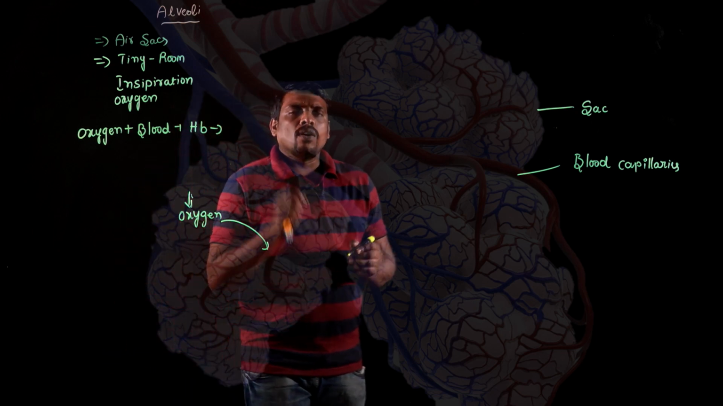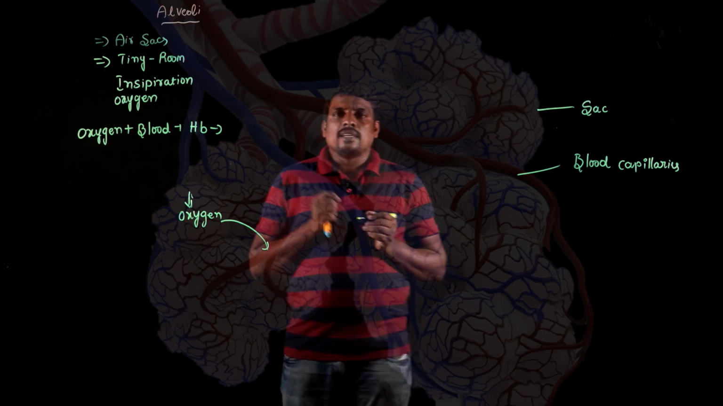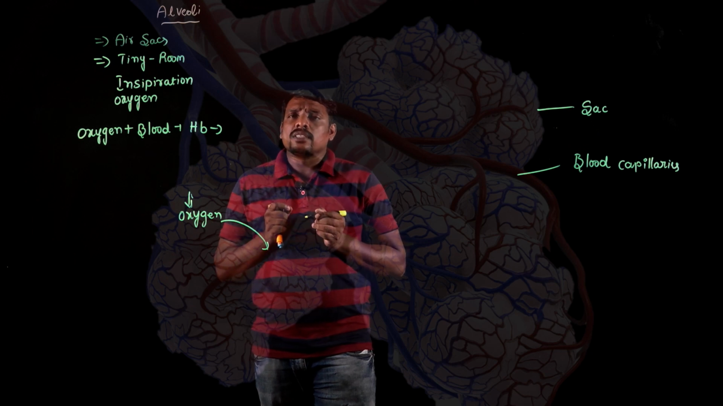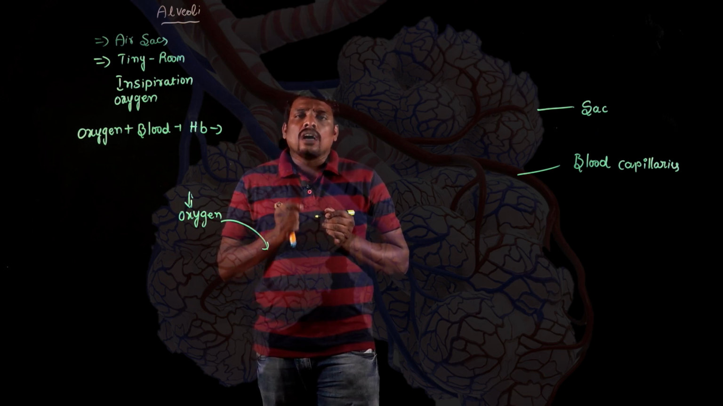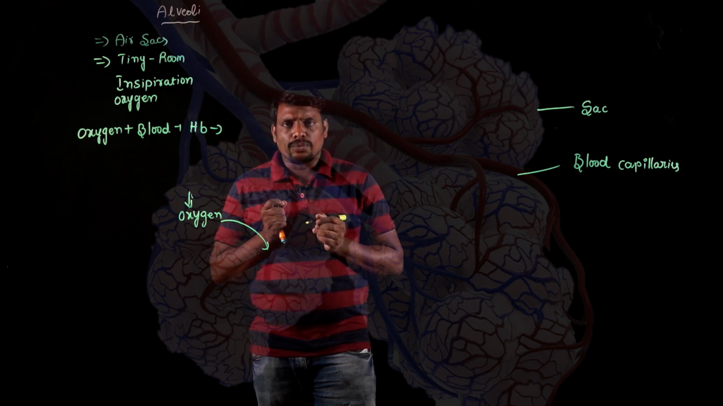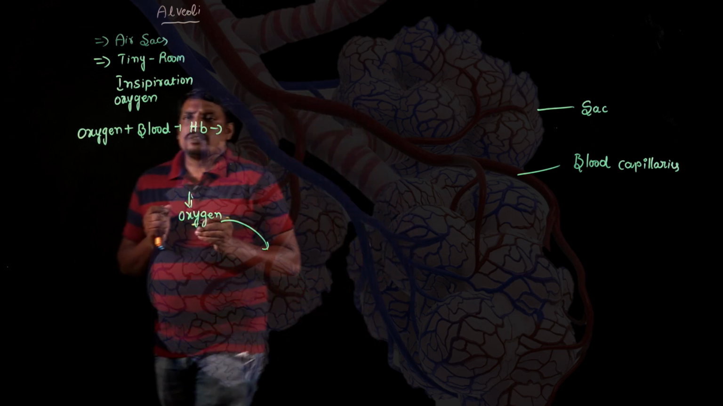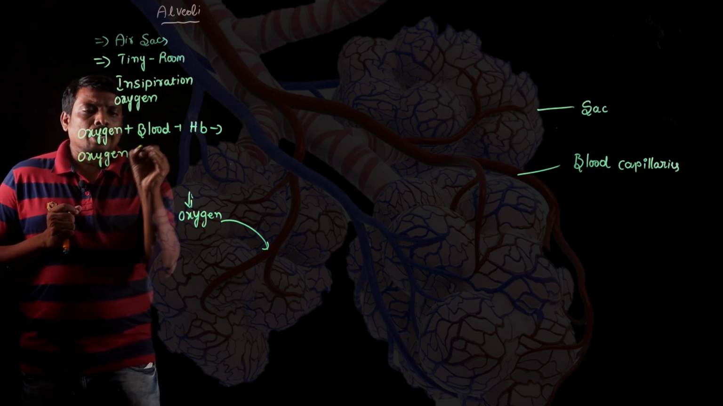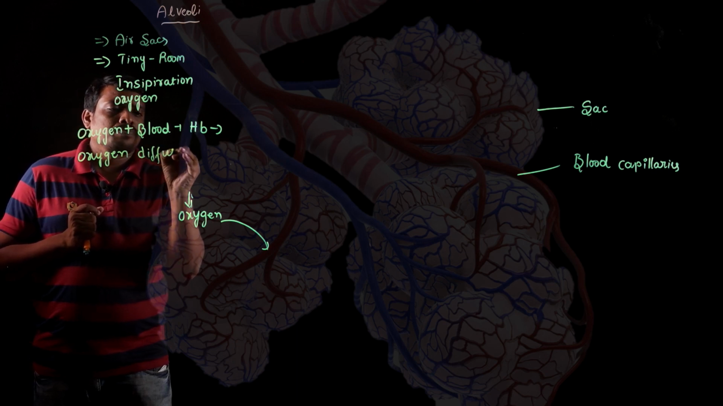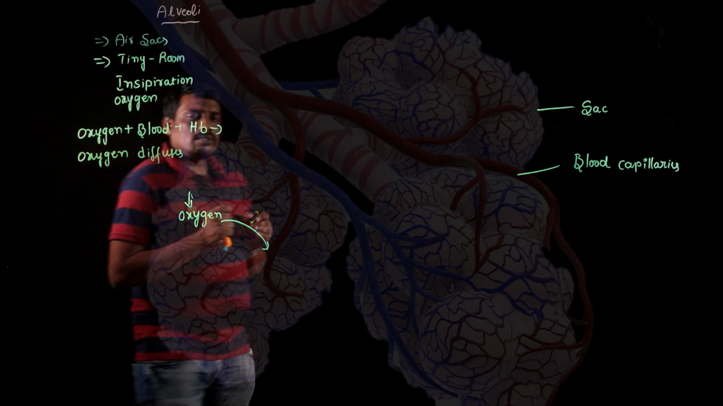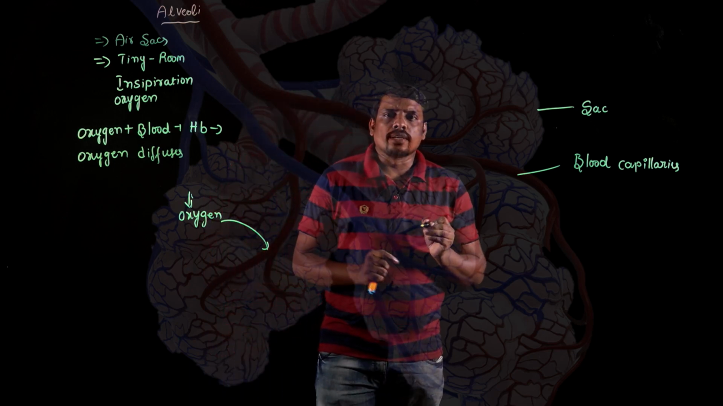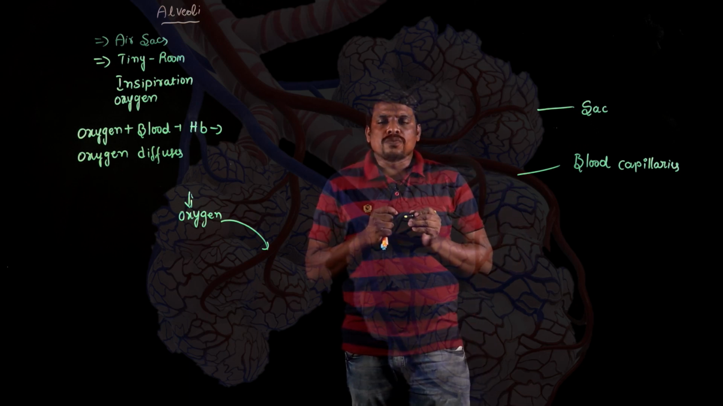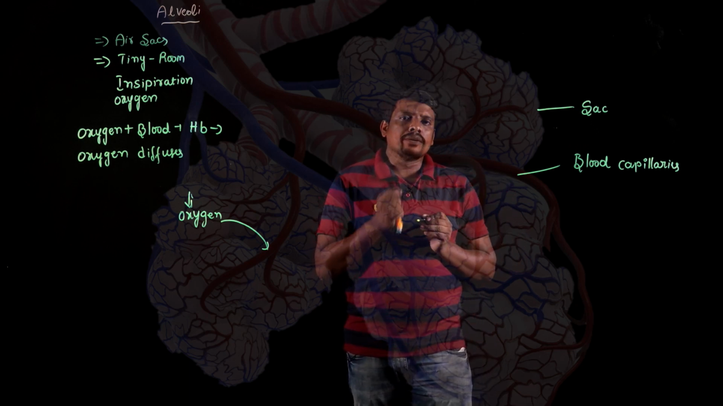Now these alveoli are one cell thick in nature. They are tiny and one cell thick, and they are lined with epithelial tissue. Now, during inspiration, oxygen diffuses into the blood. What do you mean by diffusion? The process of movement of molecules from higher concentration to lower concentration is called diffusion. Because of this diffusion process, oxygen is able to enter the blood.